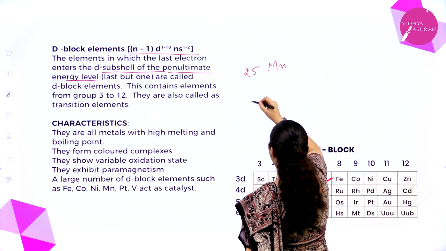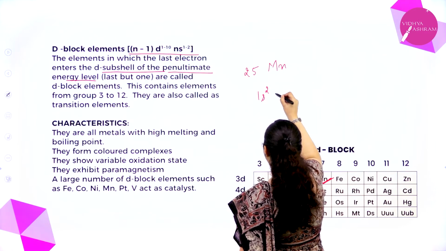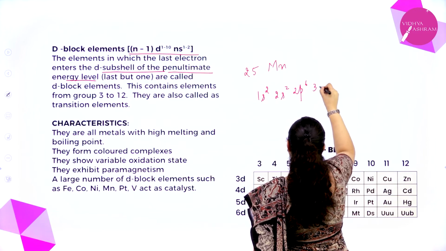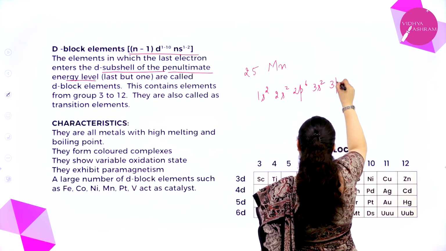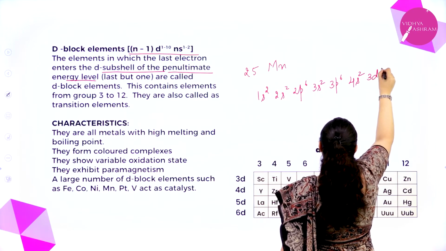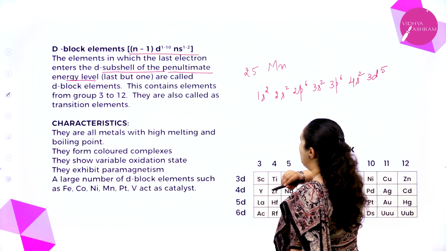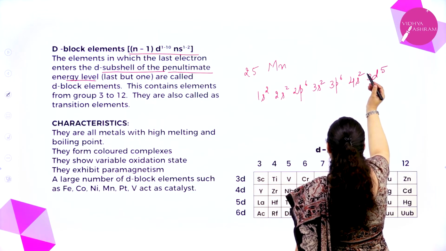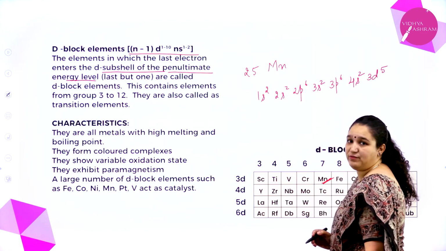The electronic configuration is 1s2, 2s2, 2p6, 3s2, 3p6, 4s2, 3d5. Just count: 10, 12, 18, 20, 25.